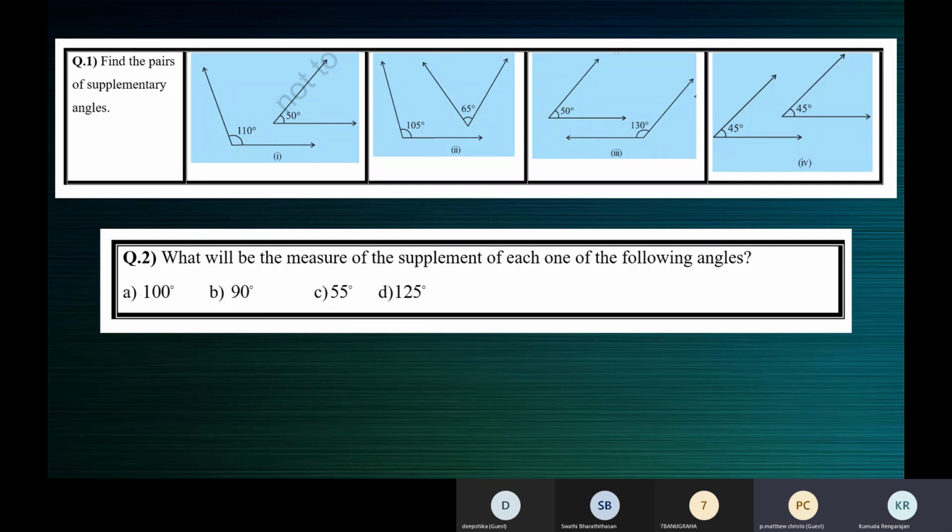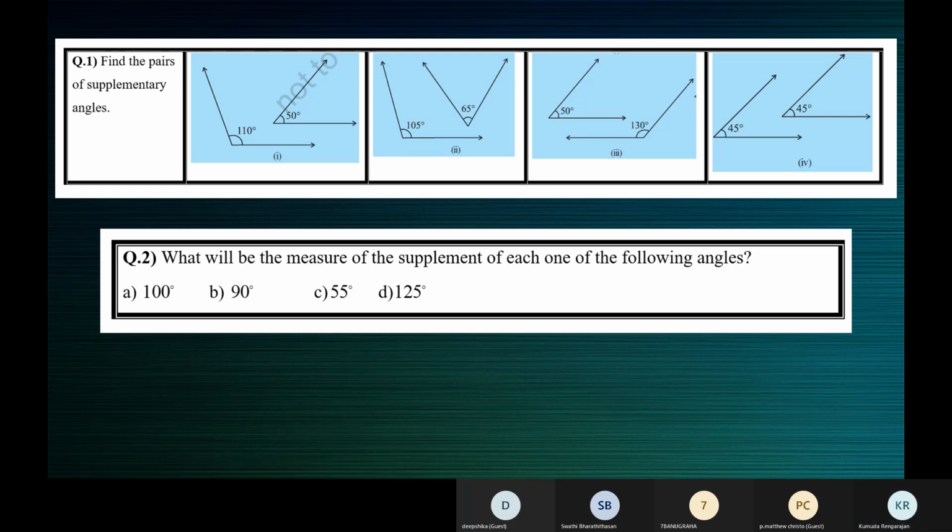Okay, then let's ask Anugraha. Anugraha, if they are not supplementary angles, what kind of angles are they? In figure 4, what kind of angles are the given angles? They're not supplementary.